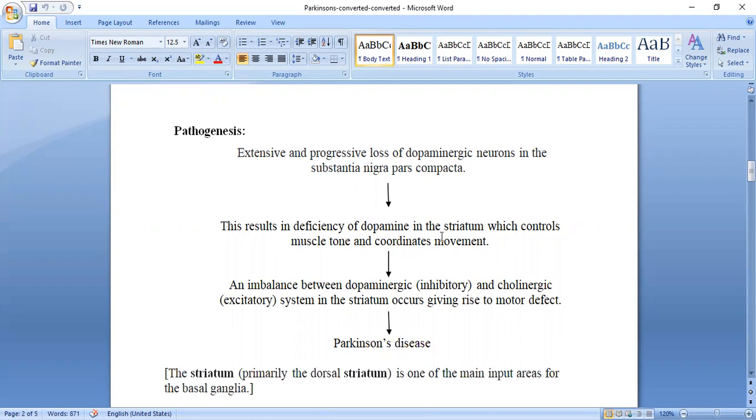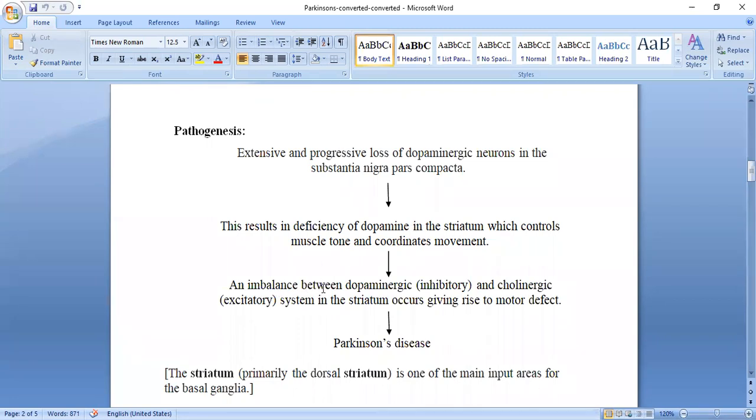And due to that deficiency, what is the main role of dopamine? It controls the muscle tone and coordinates the movement. If there is a deficiency of dopamine, this causes an imbalance between the dopaminergic and cholinergic excitatory system. Dopaminergic is inhibitory in action, and cholinergic is excitatory in action.